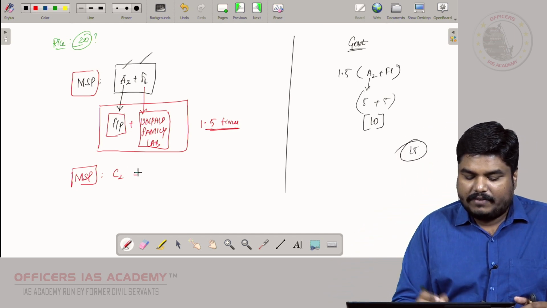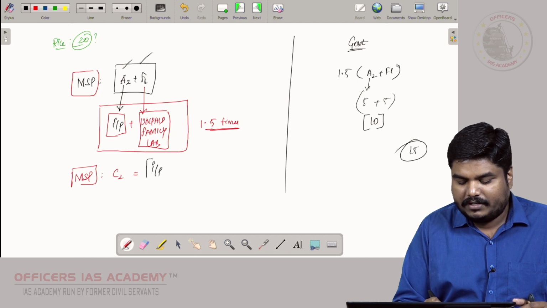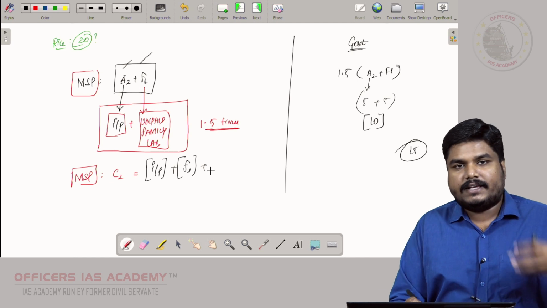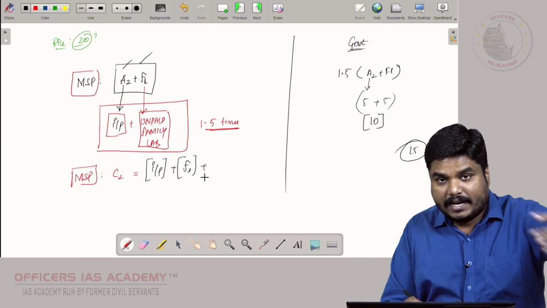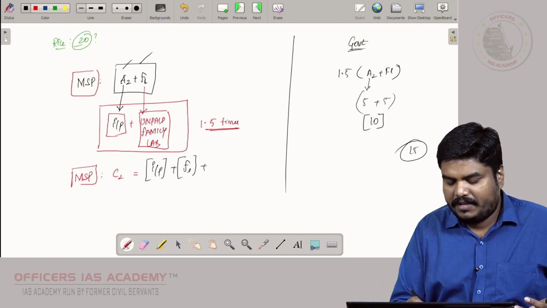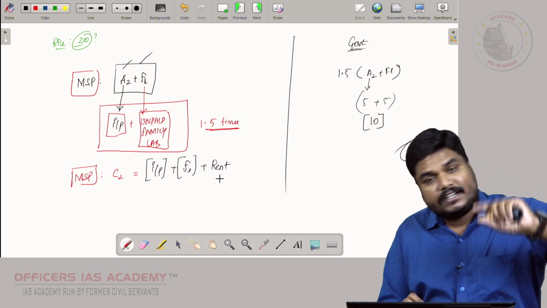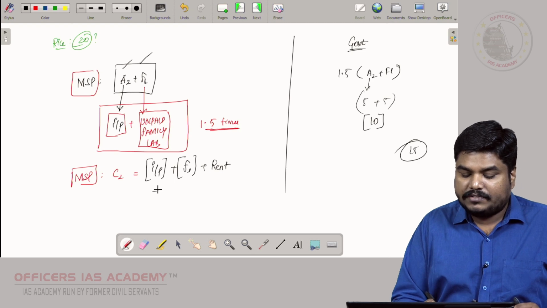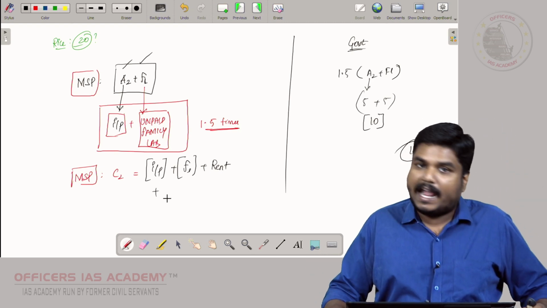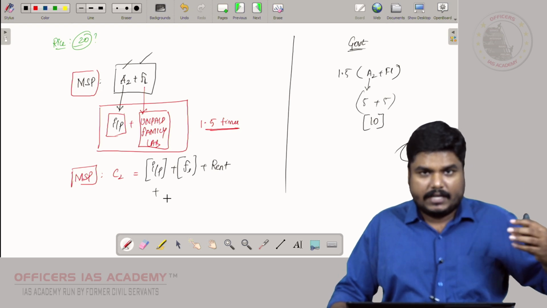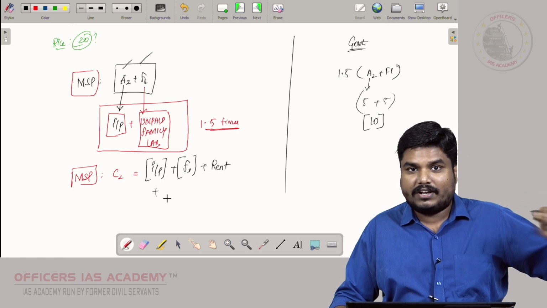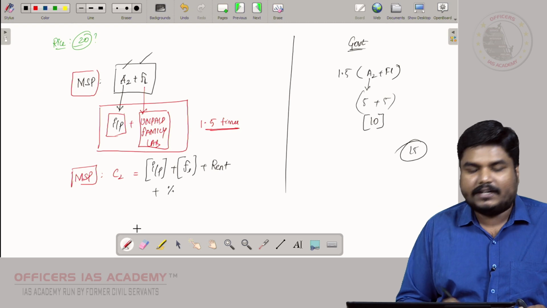So the C2 formula will take into consideration the input cost and the unpaid family labor. It will also take into account, let us say I am a farmer renting the land and doing farming activity, so I am paying rent also. That rent is an expenditure, so the C2 formula will also include the rent. Let's assume that I have purchased a tractor, borrowing money from the bank or a cooperative, for which I am paying interest on the loan. So also add the interest.